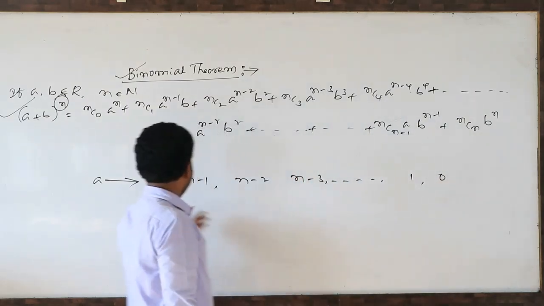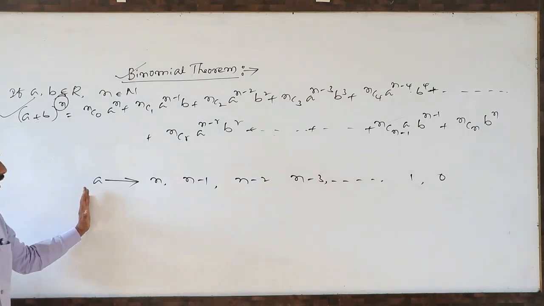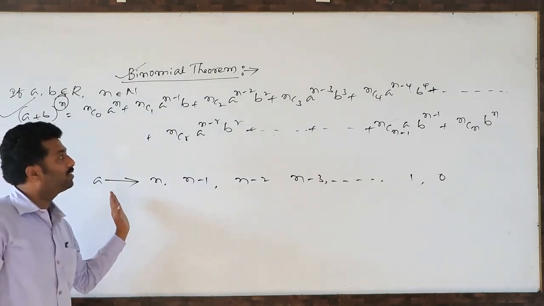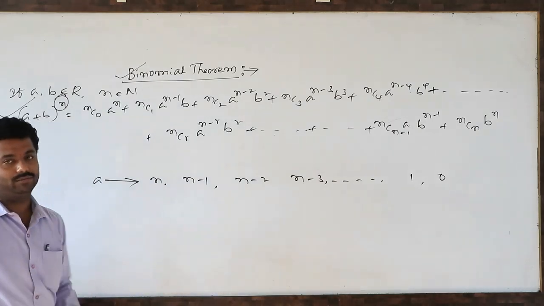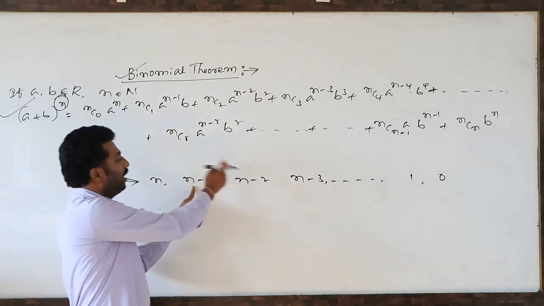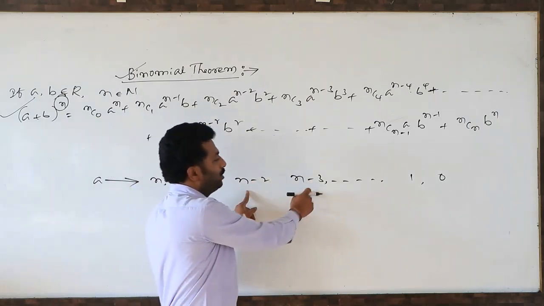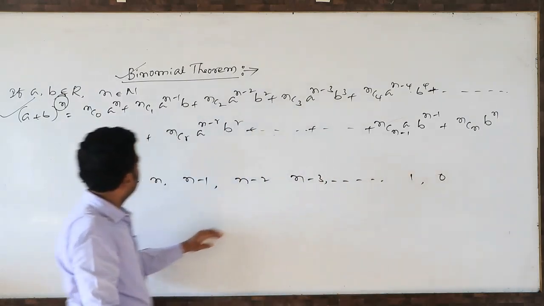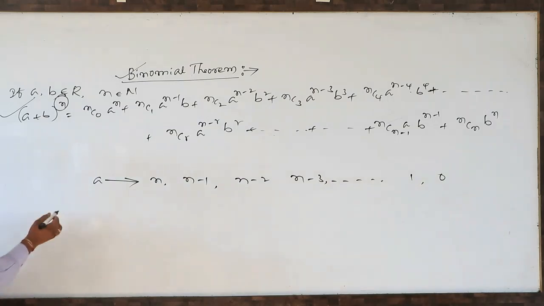The power of the first real number is gradually decreasing, turn by turn by one. See, n minus 1, one time reducing, again one time reducing. Next, the second real number, the powers of b.